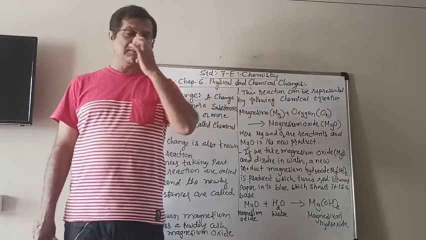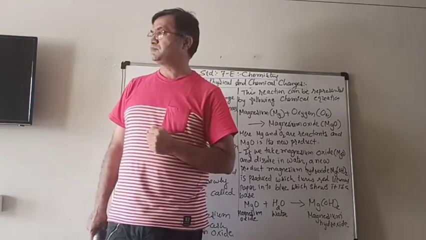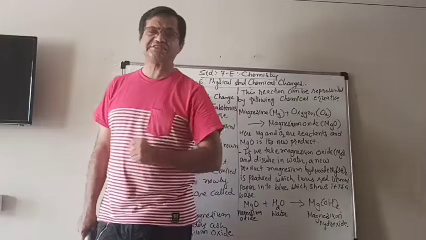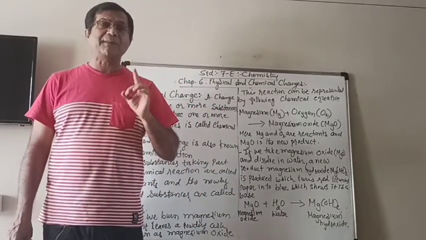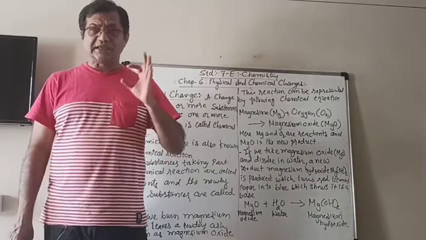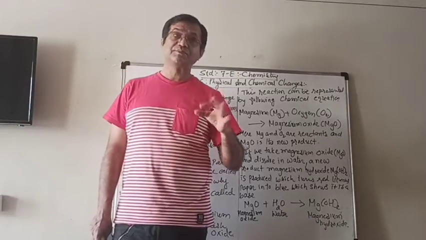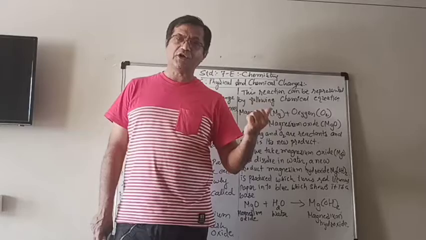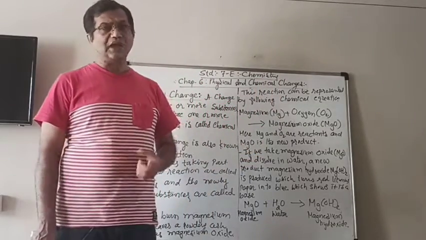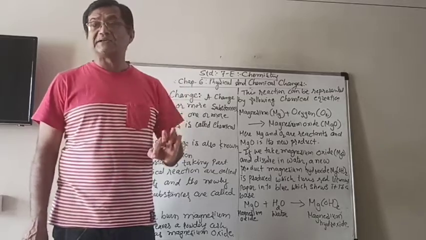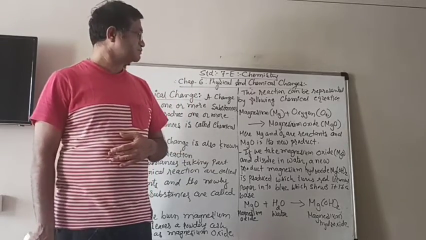So the magnesium ribbon, when burned, reacts with oxygen in the air and makes that powdery ash. That powdery ash is the product made from magnesium and oxygen, and its name is magnesium oxide.